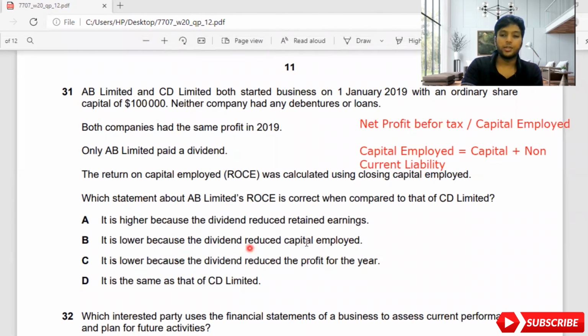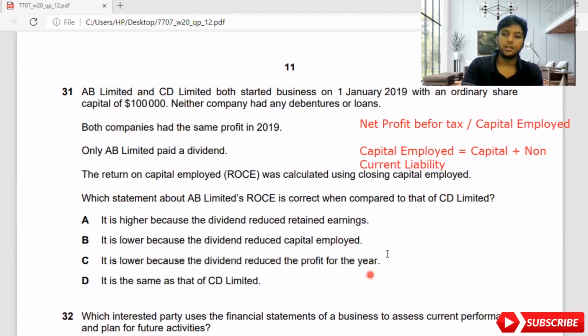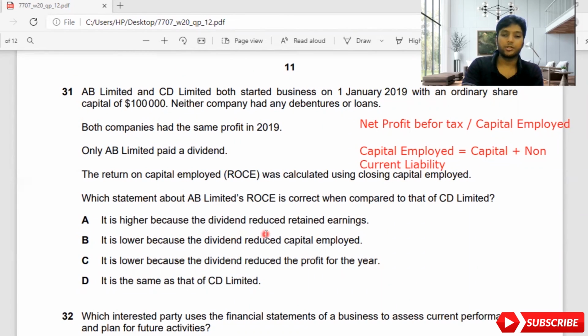It is low because the dividend reduced capital employed. If capital employed is reduced, now they are saying dividend cannot reduce capital employed, dividend only can reduce retained earnings. So it's wrong. It is low because dividend reduces the profit for the year. Again, profit before interest and tax, so it will not measure that dividend. So it's wrong. It is the same as that of CD Limited. So it's not the correct answer because we have already found the answer. It is high because the dividend reduced retained earnings.